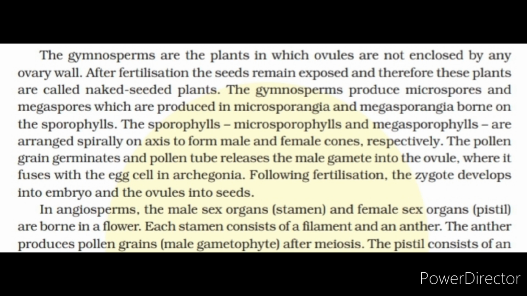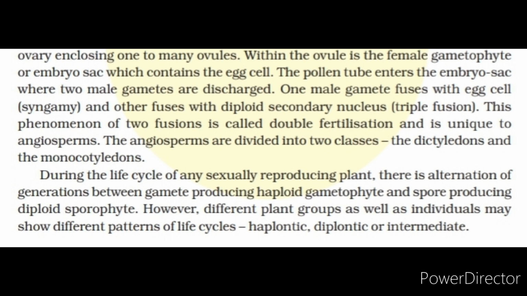In angiosperms, the male sex organs, stamen, and female sex organs, pistil, are borne in a flower. Each stamen consists of a filament and an anther. The anther produces pollen grains, male gametophyte, after meiosis. The pistil consists of an ovary enclosing one to many ovules. Within the ovule is the female gametophyte or embryo-sac which contains the egg cell.